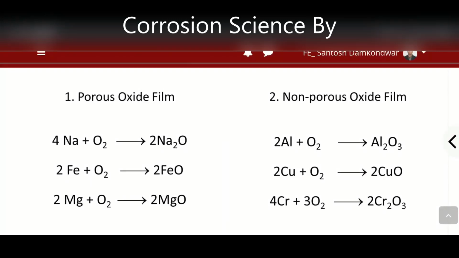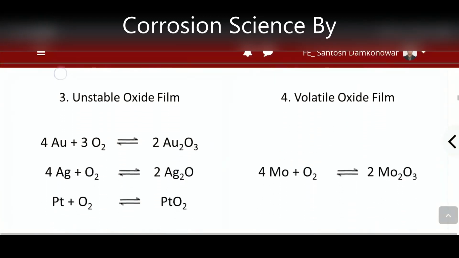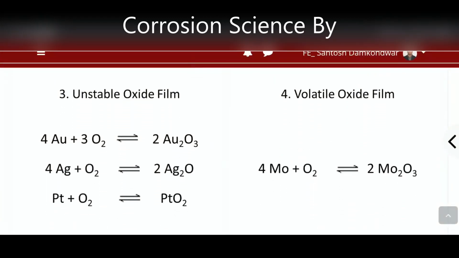So in porous metal oxide formation, corrosion continues. In non-porous metal oxide formation, corrosion discontinues. Whereas in the case of unstable metal oxide film, corrosion does not occur, and in volatile metal oxide film formation, corrosion occurs and continues. So accordingly, we have these various metal oxide film formations.